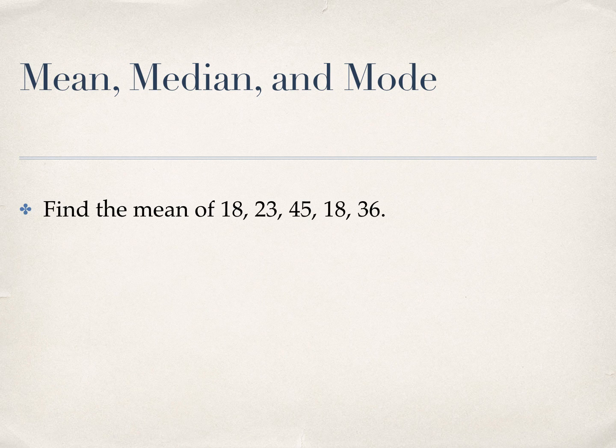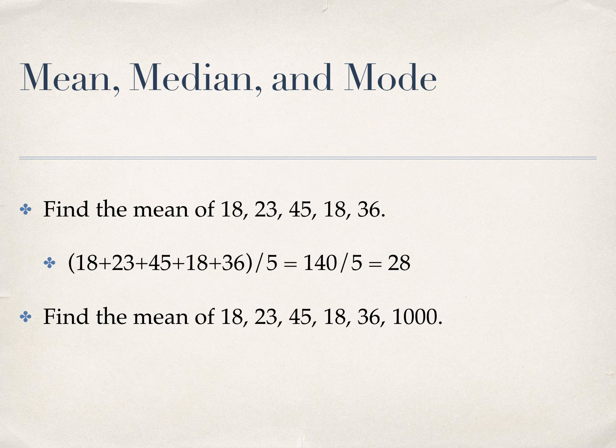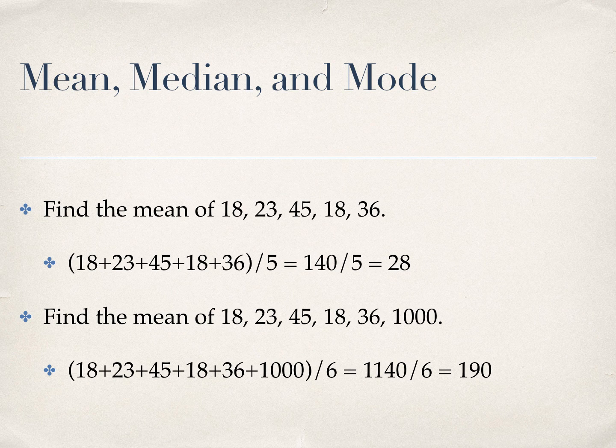So mean, median, and mode. That's what we call these. The mean is the one that you're probably familiar with already. If you have 5 numbers, you very simply add them up and divide by the number that's there. In this case, the 5 numbers add up to 140, and since there's 5 numbers, you divide and get 28. If there was a 6th number, then it's pretty much the same thing. You add up the 6 numbers and then divide by 6 instead of 5 because there's 6 numbers.